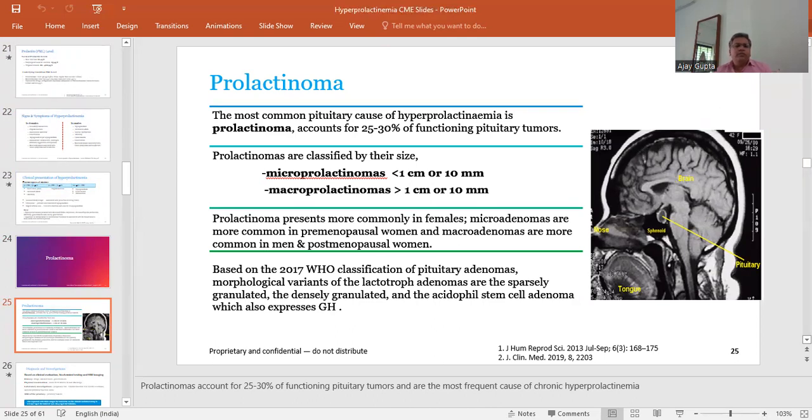Prolactinomas present more commonly in females, and microadenomas are more common in premenopausal women, while macroadenomas are more common in men and postmenopausal women. Based on the 2017 WHO classification of pituitary adenoma, morphological variants of lactotroph adenoma are sparsely granulated or densely granulated, and the acidophilic stem cell adenoma, which also expresses the growth hormone.